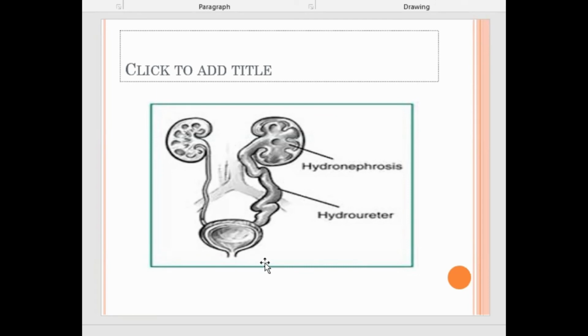Then again, it might have persisted. So above that, the pelvic calyceal system is dilated, and it is known as hydronephrosis. You compare with the right side, everything is normal. Compare the size, the pelvic calyceal system, the calyces, pyramids, and all. So basically, clinically, this obstructive uropathy is hydronephrosis.